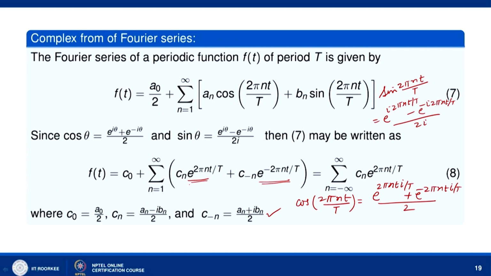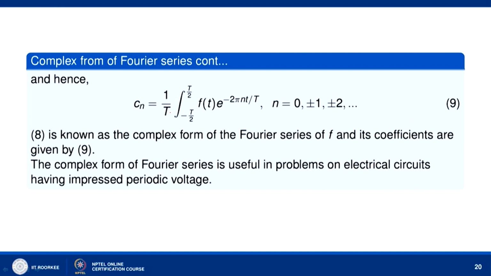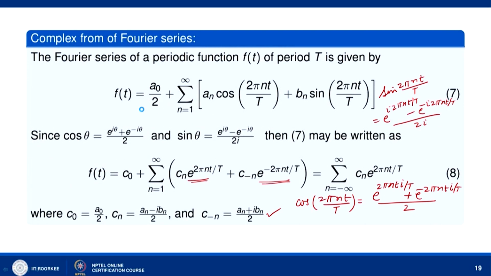We can then write c_n as 1 over T times the integral from minus T by 2 to T by 2 of f(t) e to the power minus 2 pi i n t by T dt, where n takes values 0, plus minus 1, plus minus 2 and so on. This c_n value can be obtained from (a_n minus i b_n) by 2. We know the value of a_n, we know the value of b_n, and we put the values of a_n and b_n to get the expression for c_n.